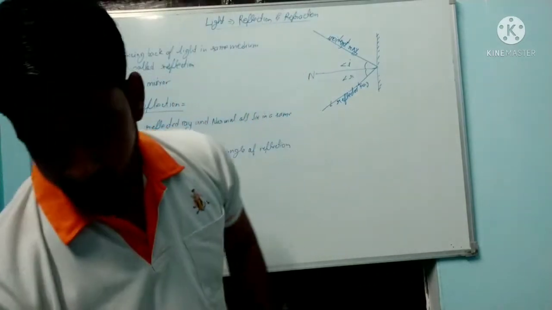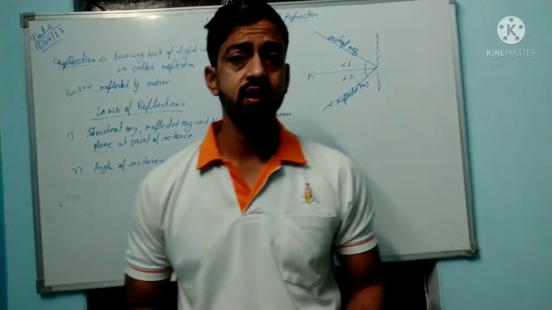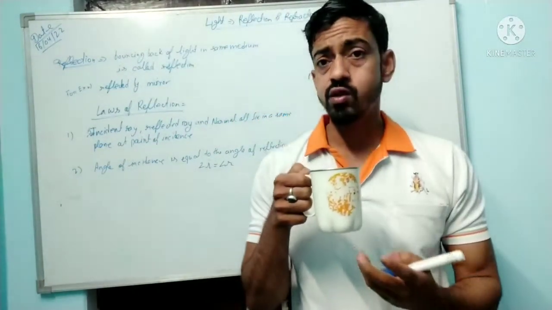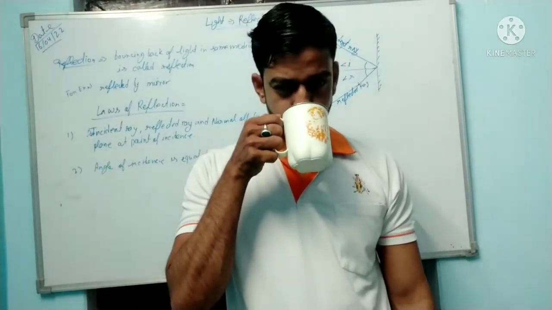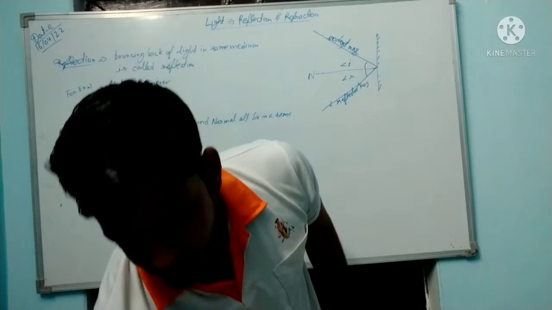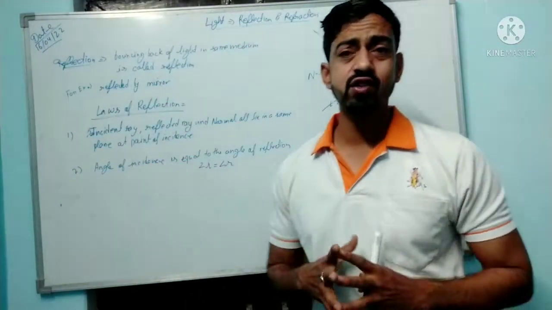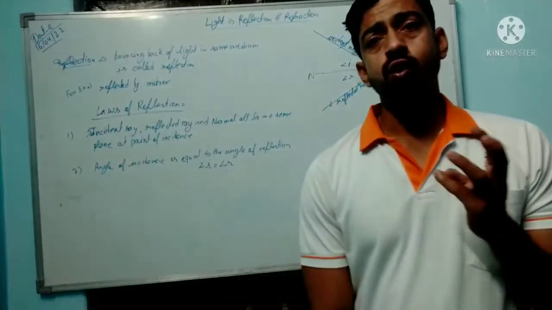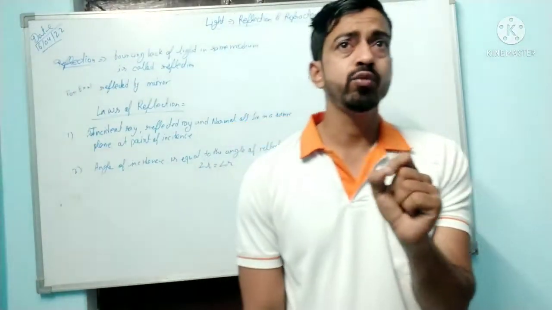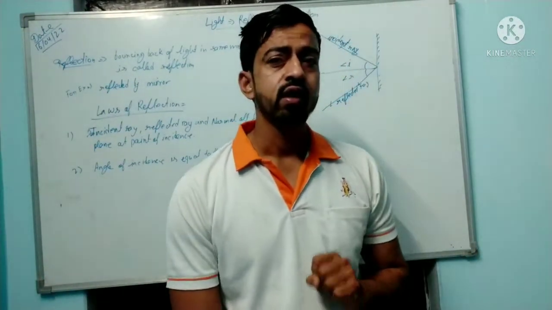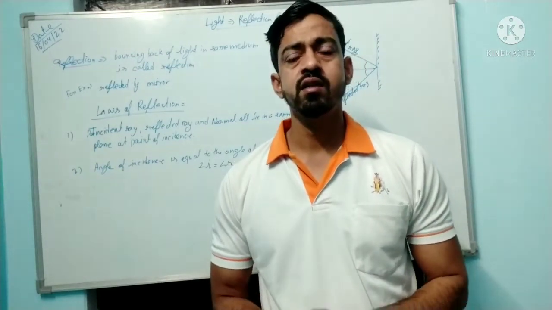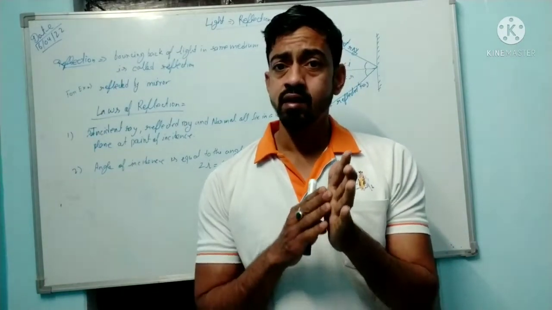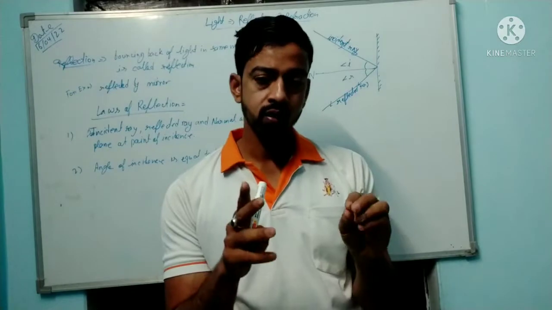So this helps us understand the phenomenon of reflection by a mirror, and also helps in the image formation of a spherical mirror, convex or concave. Next, it is also very important to learn the basics of luminous and non-luminous objects. Luminous objects are those which emit their own light.